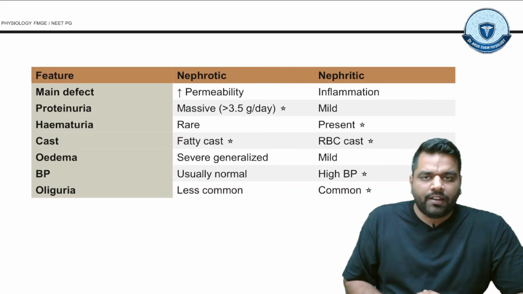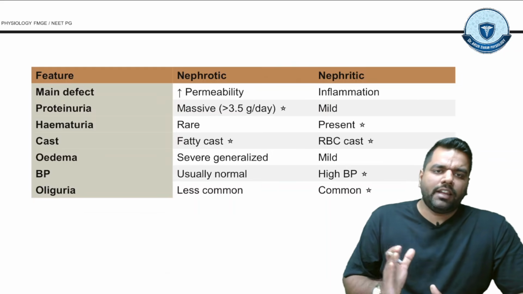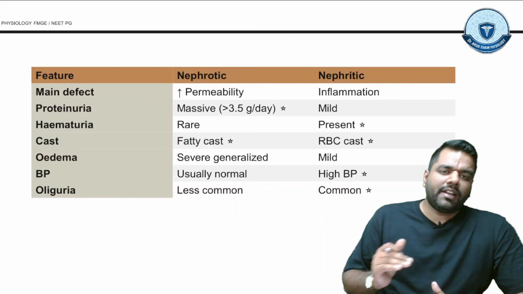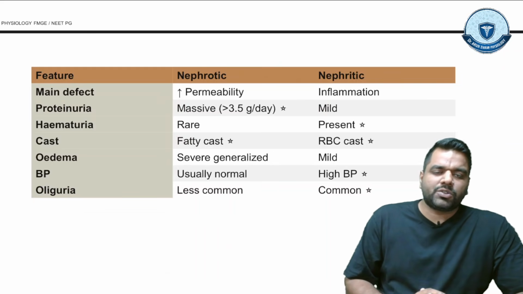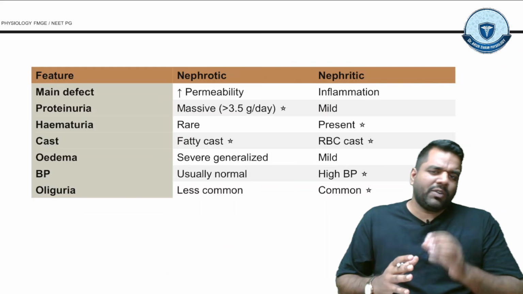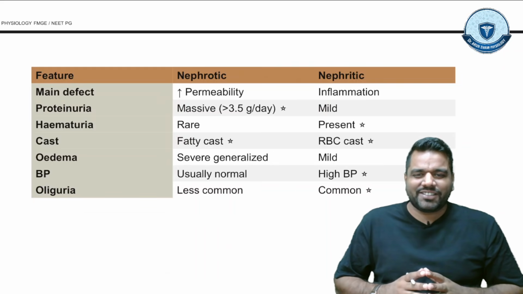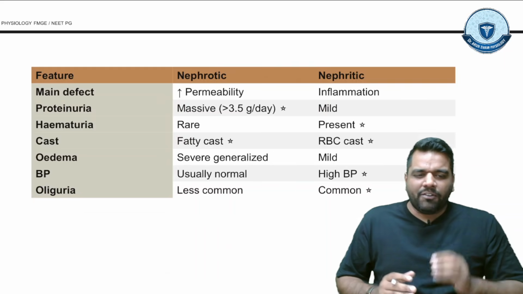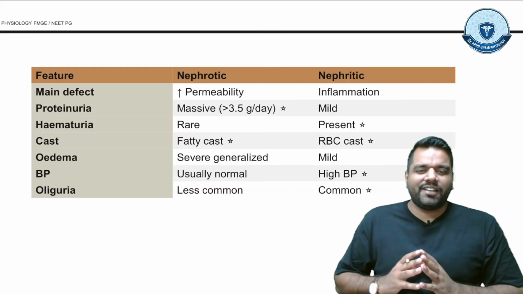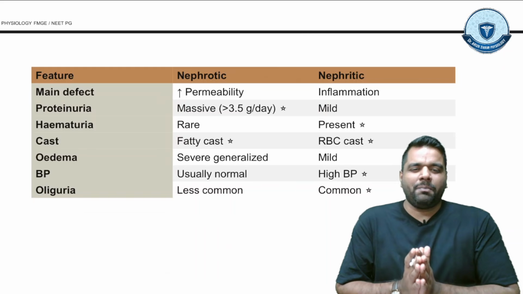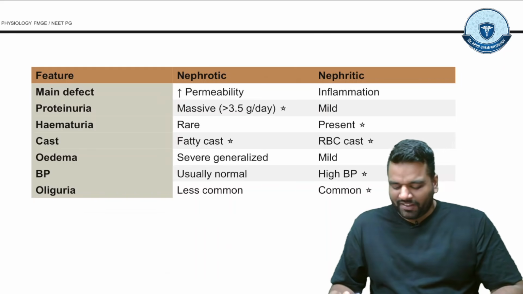If we talk about the BP, in nephrotic it is usually normal. In nephritic there is a high BP, and if we talk about the urine output, oliguria is less common in nephrotic, but in nephritic it is more common, right? So these are the key features which you have to remember, and this is the way you can easily remember both these syndromes, guys. So I hope now you can easily get an idea about both these syndromes. If any MCQ comes in any examination, you won't make mistakes. So let's practice a few MCQs and make the concept crystal clear in your mind, right, guys?